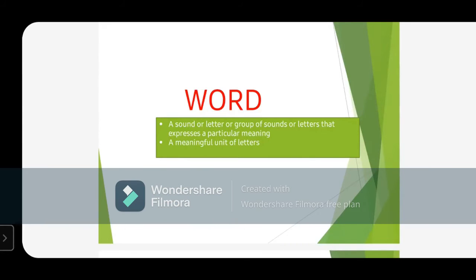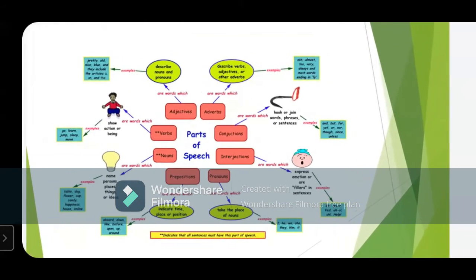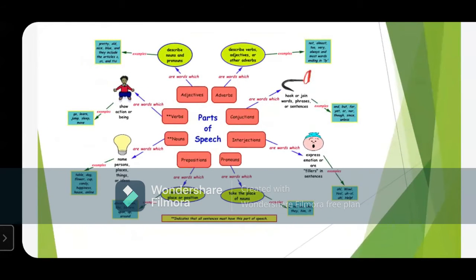इस पे हम ज्यादा नहीं जाएंगे, आप जानते हैं. So what are words? Actually, words frame part of speech. Fine. Words से ही क्या बनते हैं? Part of speech. As you all can see, it is visible here. Part of speech क्या होते हैं? Speech means बोलना. और पार्ट मतलब जो भी हम बोल रहे हैं, जो सेंटेंस हम बोल रहे हैं, when it is further divided into different parts, they are called part of speech.